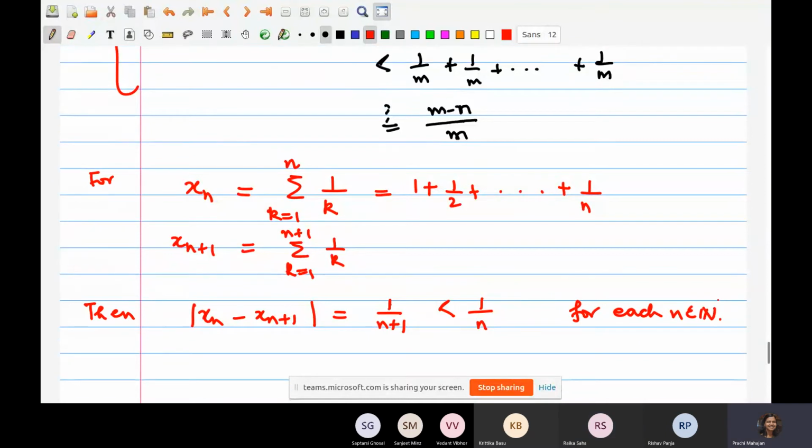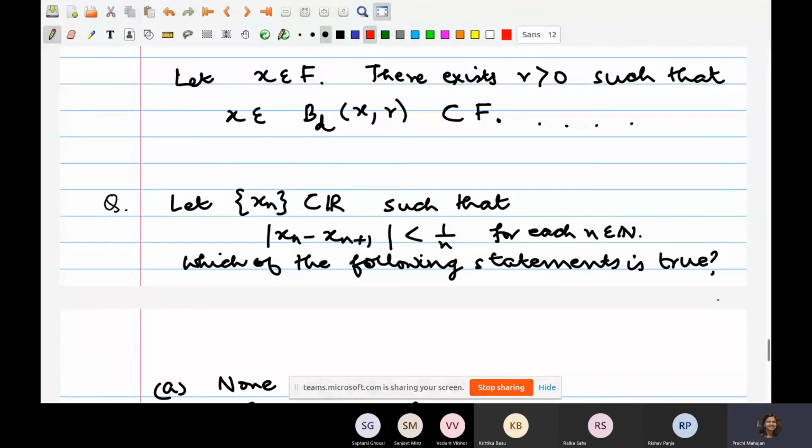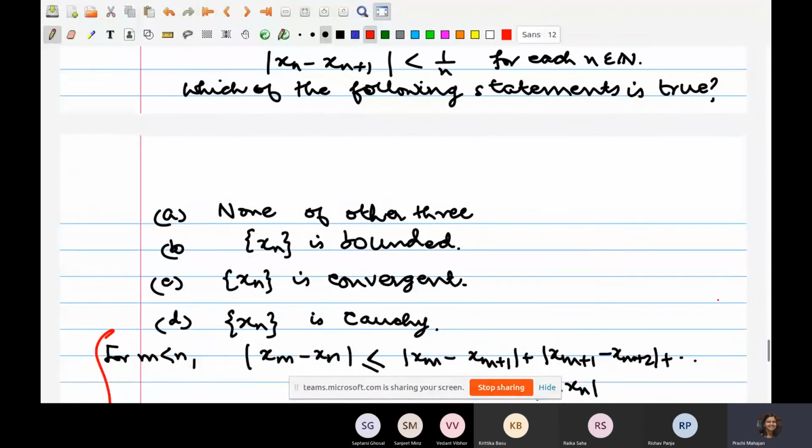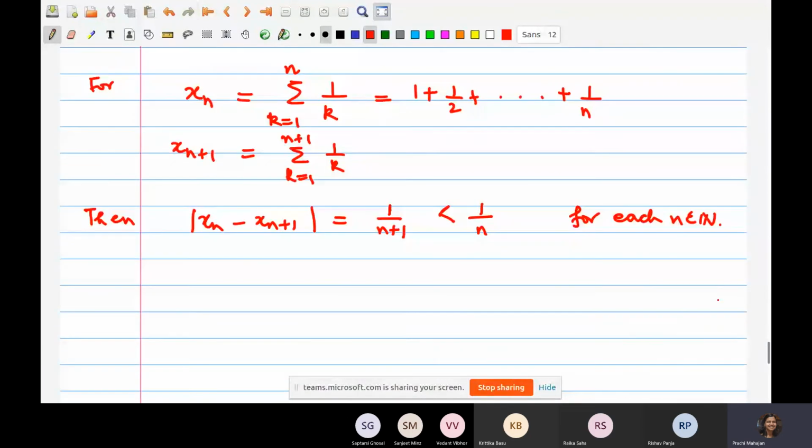Now, this is just one example that fits in here, right? Nothing else is given. It's a real sequence and satisfies the inequality. Now, what can you say about the sequence xn here? Is it Cauchy? Is it bounded? Is it convergent? None of them, right?